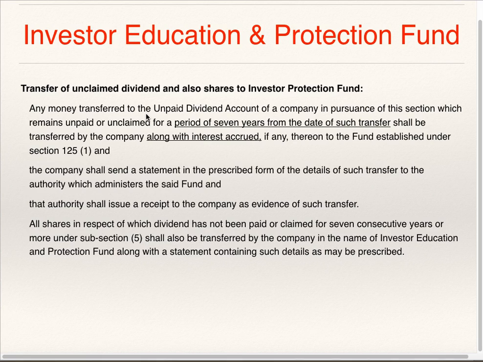Any money transferred to the unpaid dividend account of a company in pursuance of this section which remains unpaid or unclaimed for a period of 7 years from the date of such transfer shall be transferred by the company along with interest accrued, if any, thereon to the fund established under section 125 subsection 1, and the company shall send a statement in prescribed form of details of such transfer to the authority which administers the said fund, and that authority shall issue a receipt to the company as evidence of such transfer.